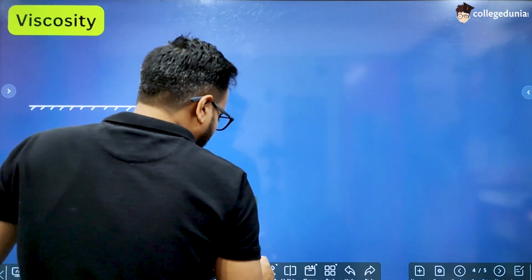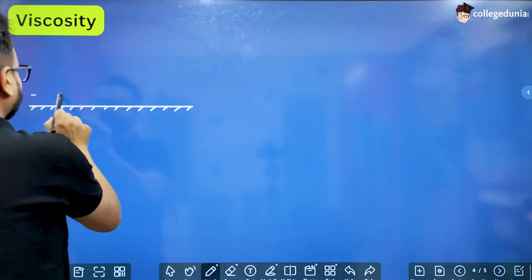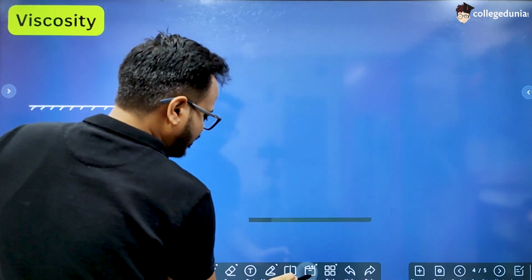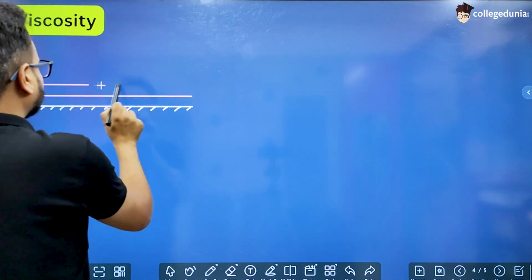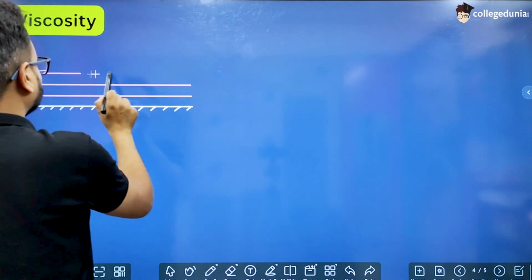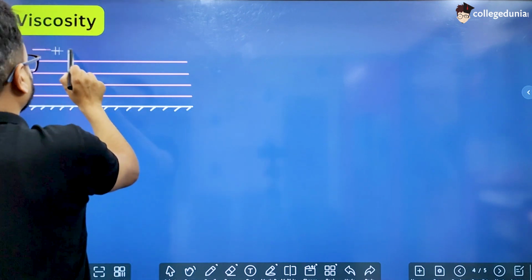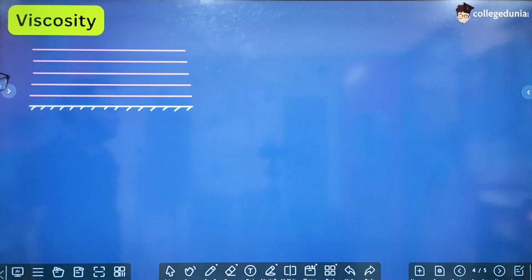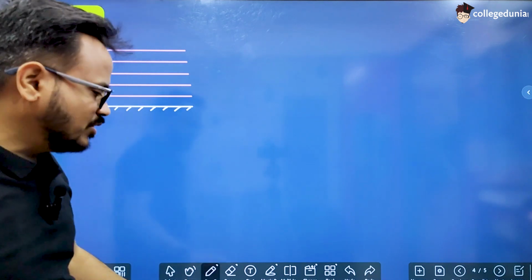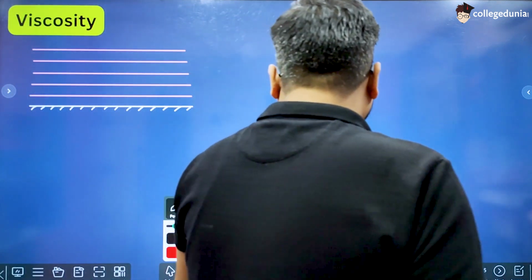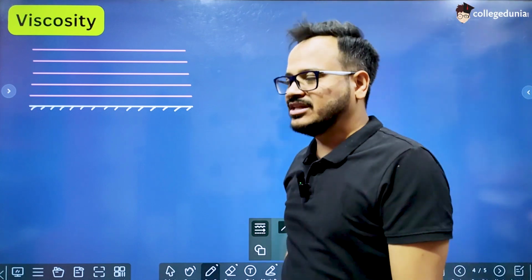So what is happening? Suppose a liquid is moving in contact with this solid surface, and it is moving in layers. The bottommost layer is the liquid layer which is in contact with the solid surface.